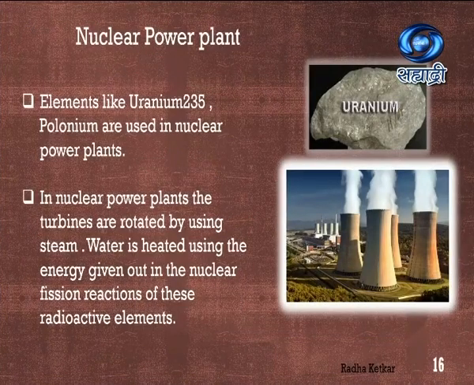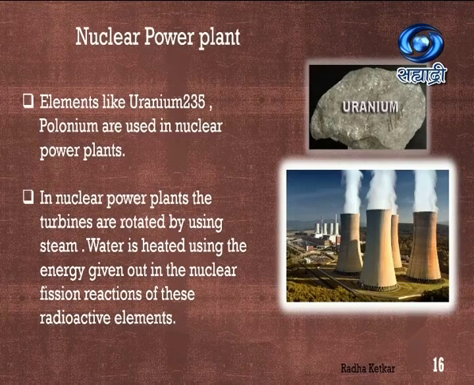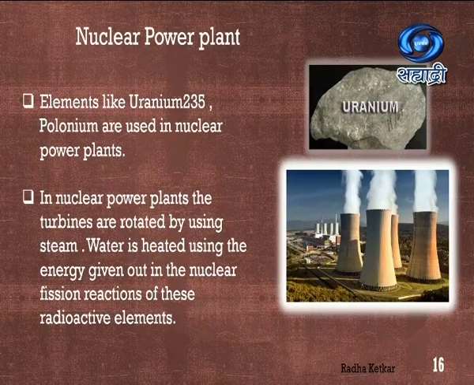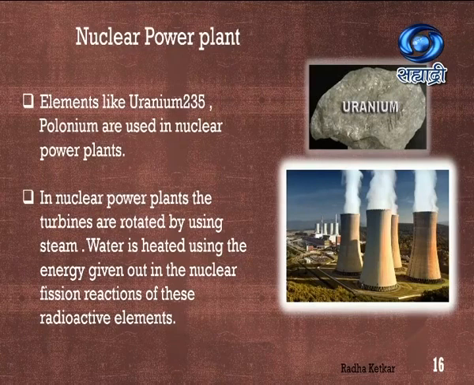Now let us start with the second type of power plant, that is the nuclear power plant. Here we are going to make use of some elements which are radioactive. So elements like uranium-235 and polonium will be used in nuclear power plants. In nuclear power plants, the turbines are rotated by using steam. See, our basic working is going to remain the same. What all things do we need in the power plant?